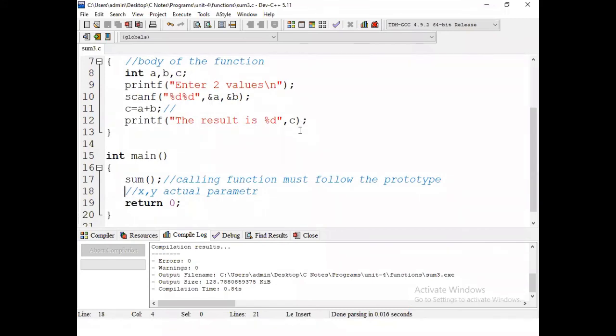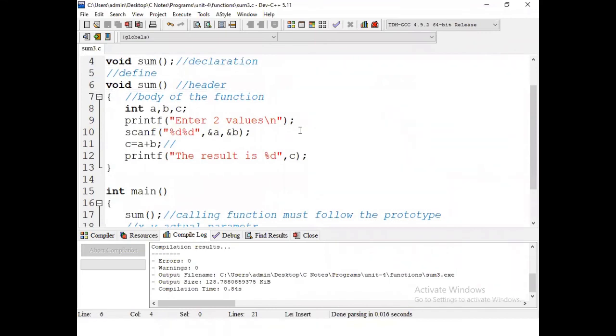Whenever we see the main function, one of the functions there is sum. We can evaluate what the sum may be. Sum is nothing but calculating an arithmetic operation on some given input values. The same thing is given in the body of the function.